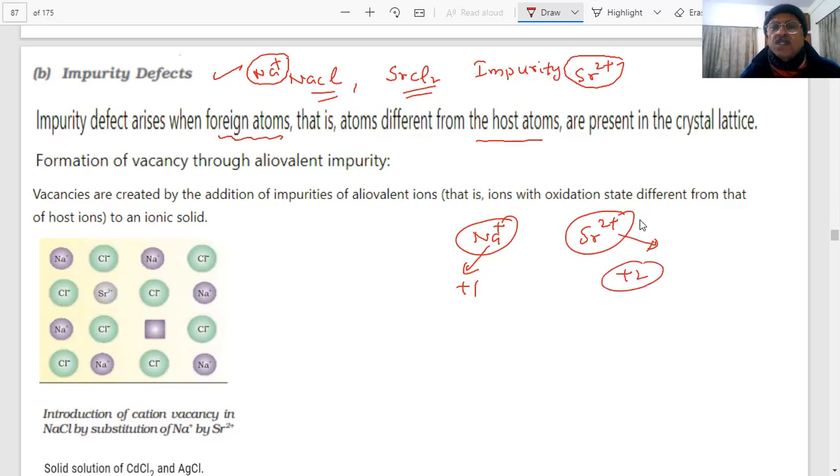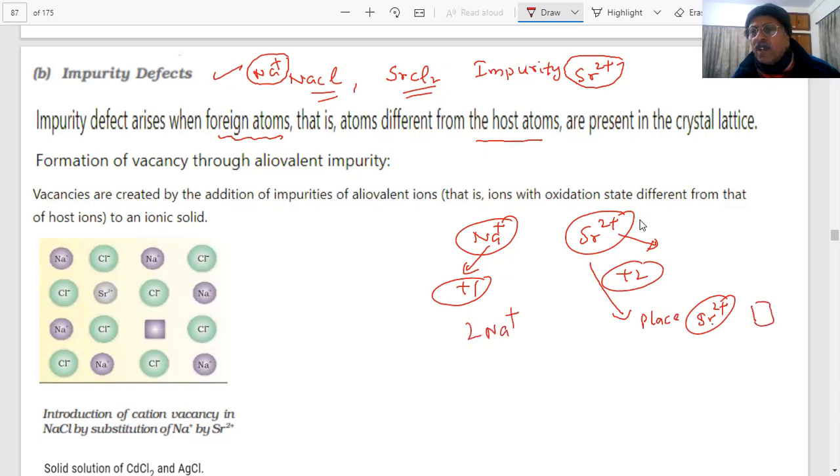What will be the result of this? If one strontium ion comes, it will take the place of, and remove, 2 Na+. It will come as 2+, and then how many sodium are out? 2.